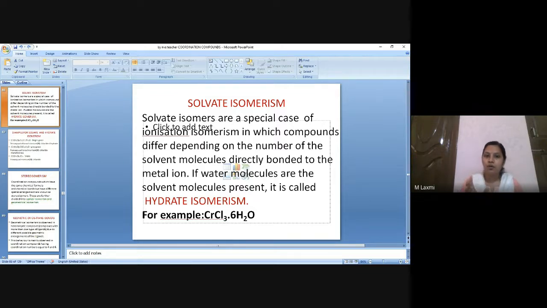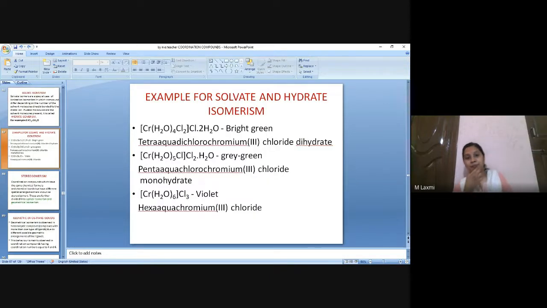It is based on solvate, so you are able to understand that it is something related to solution, dissolution. Oh, we are getting the clue. Whether the solvent molecules are directly bonded to the metal ion or simply present. Solvate isomerism is of two types. Whether my water molecule is directly linked to the central metal atom or it is simply present as a water molecule.